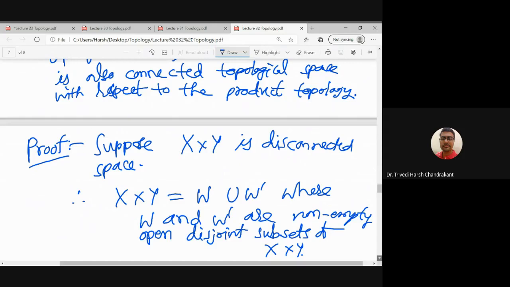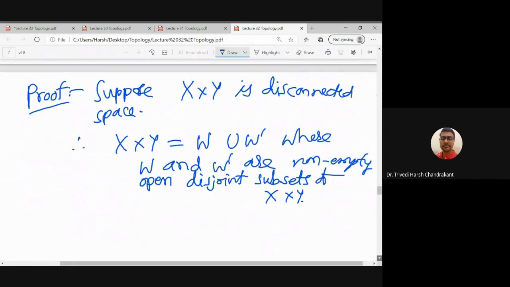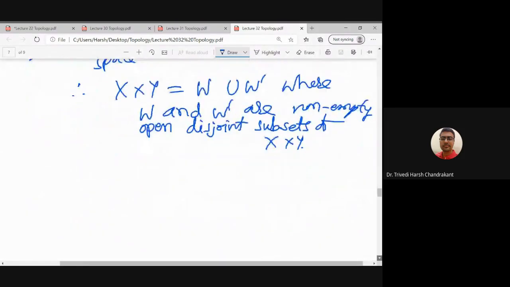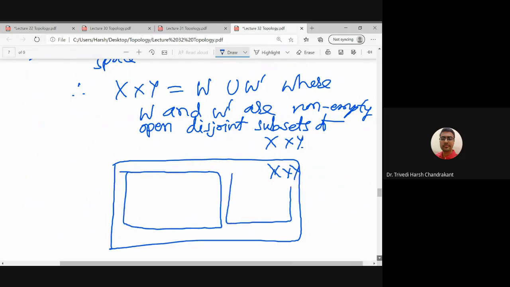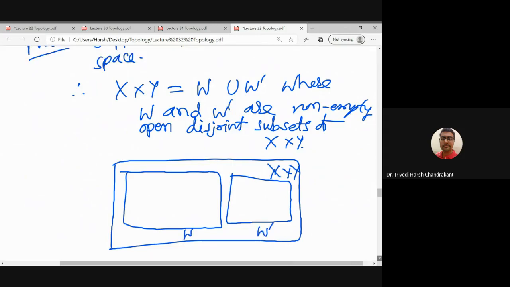So now what we have is we have divided the whole x cross y into two subsets w and w prime which are disjoint. So now here we have kind of x-axis and y-axis, right?